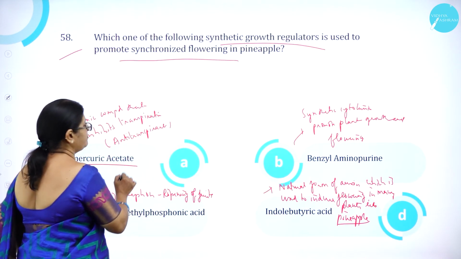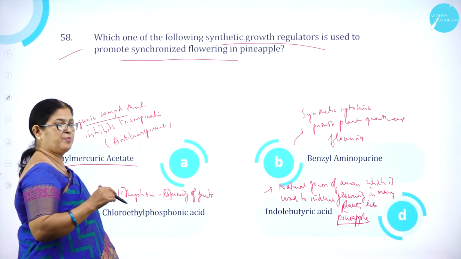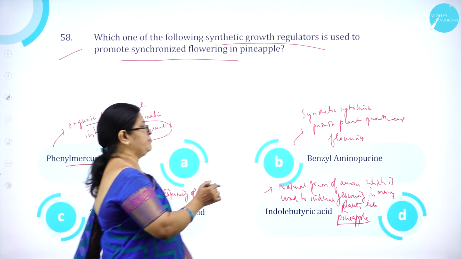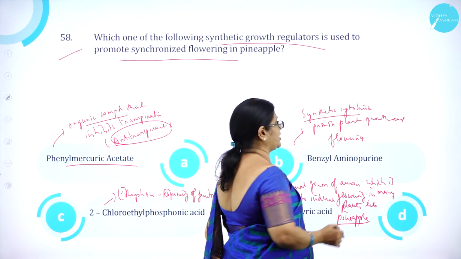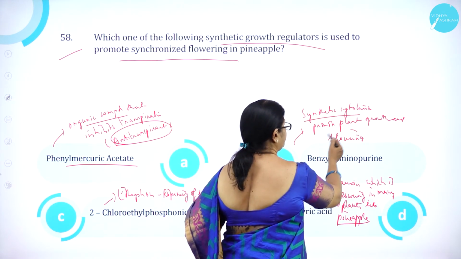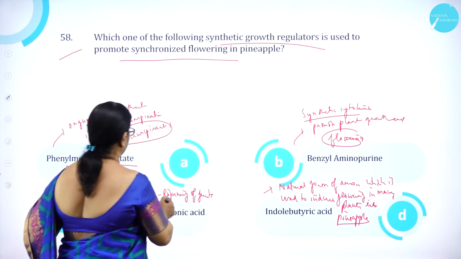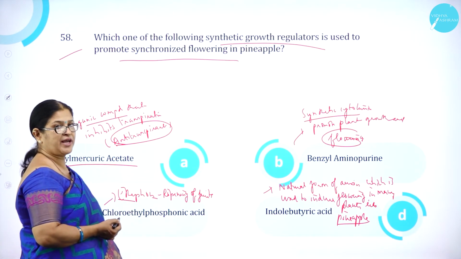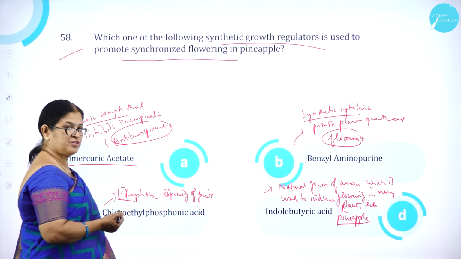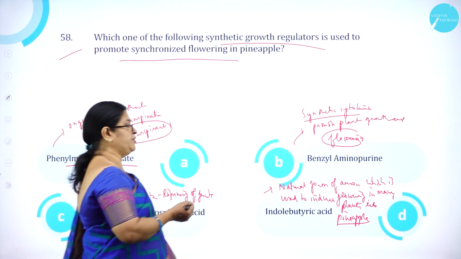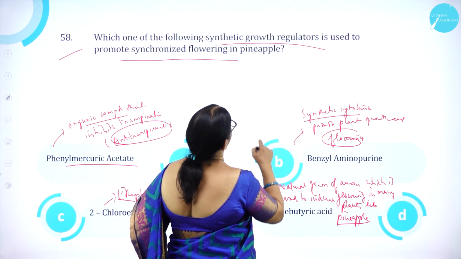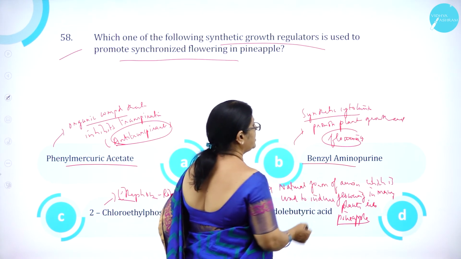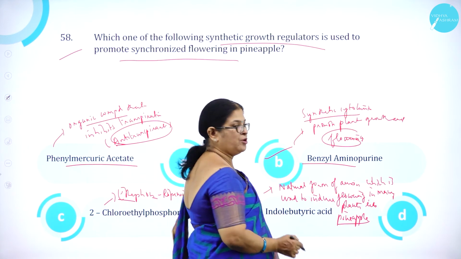Option A, phenyl mercuric acetate, is an organic compound that inhibits transpiration, so it is usually used as an anti-transpirant. Then benzyl aminopurine is a synthetic cytokinin which promotes plant growth and flowering. Option C, ethephon, 2-chloroethyl phosphonic acid, is usually used for ripening of fruits, through ethylene gas. Then indole butyric acid. Which one of the following synthetic growth regulators is used to promote synchronized flowering?